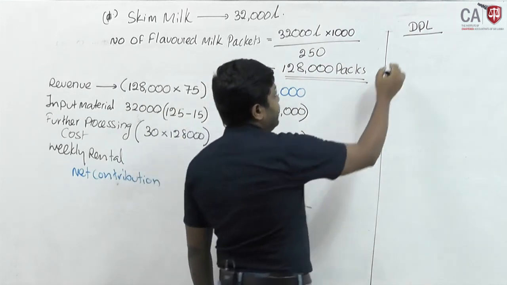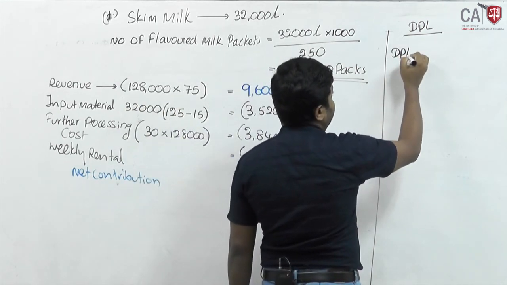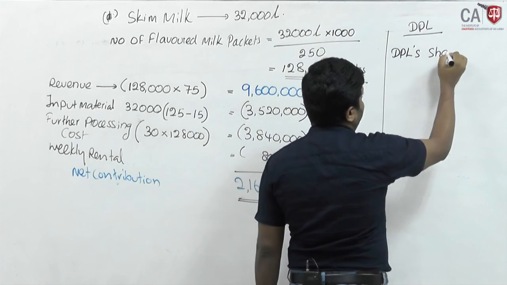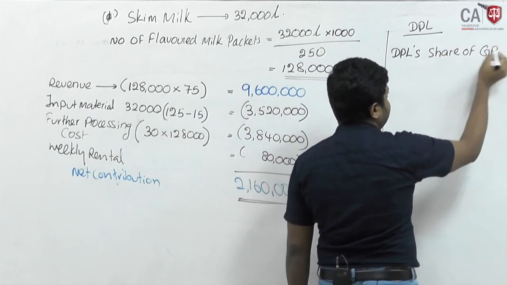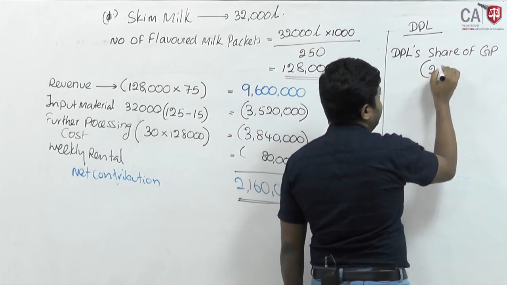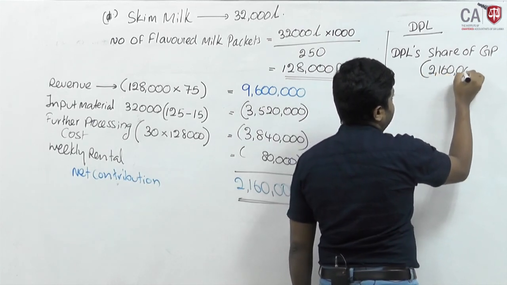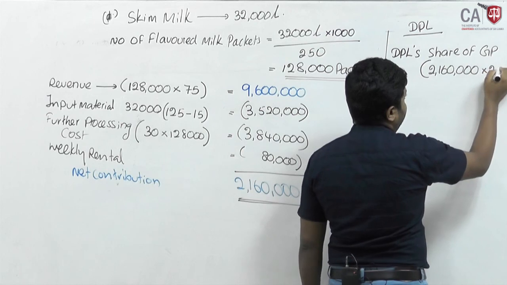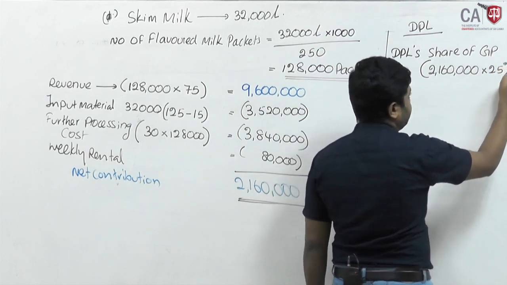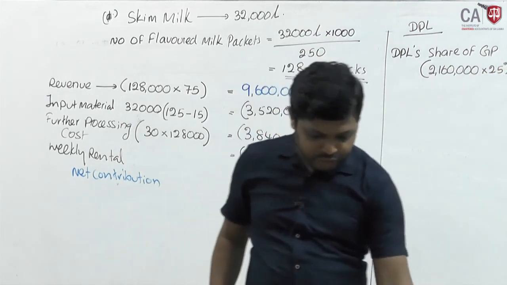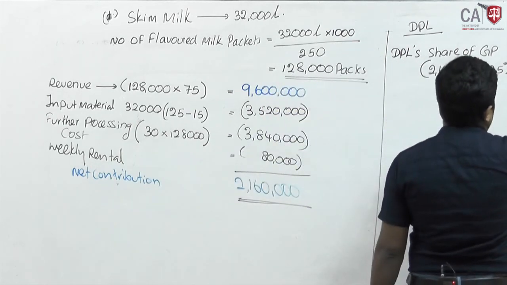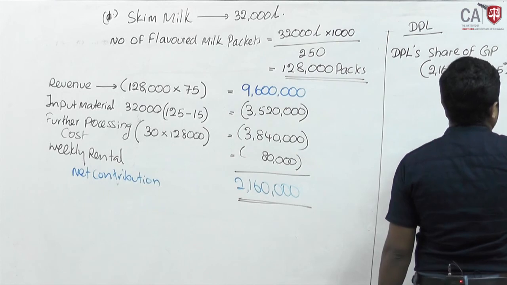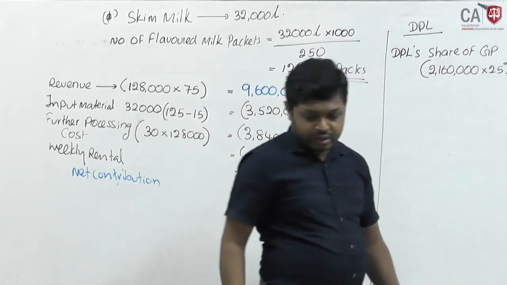DPL's share of profit, gross profit: 2,160,000 into 25%, it should be 540,000. 540,000 will be received.